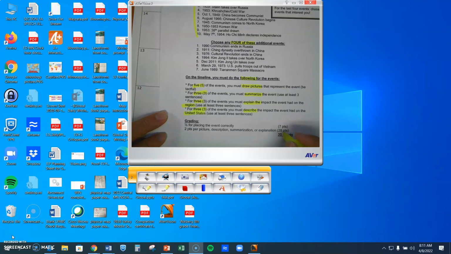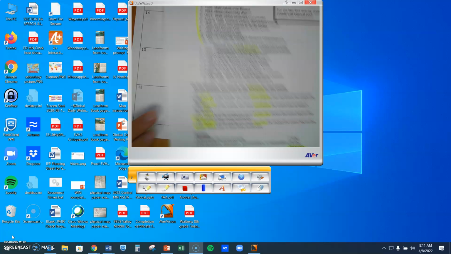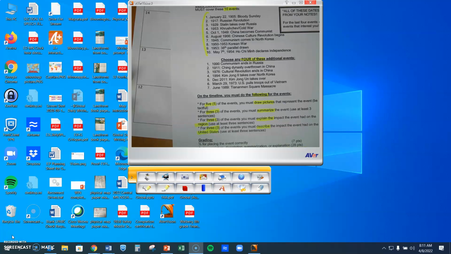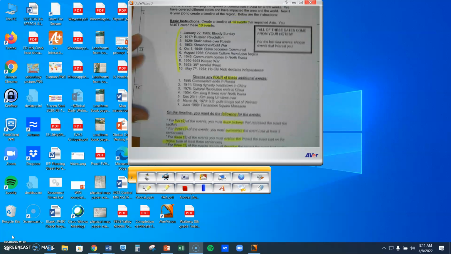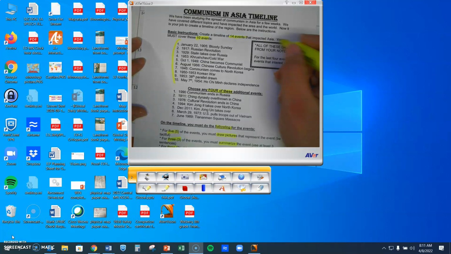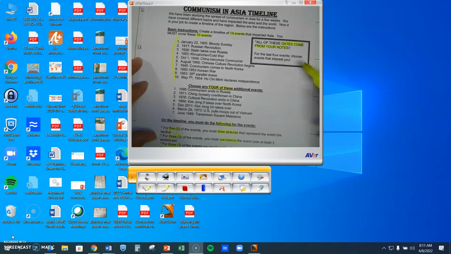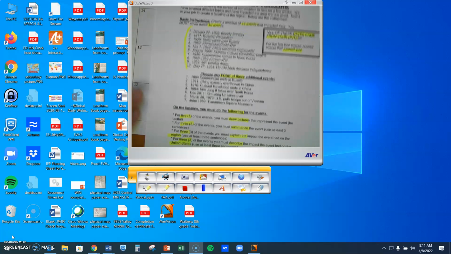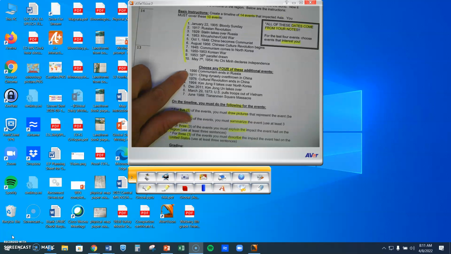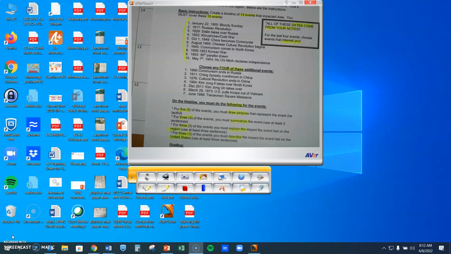This project is going to be worth 35 points, and you are going to receive the week to work on this. Now, the good news is this. All of these dates and information come from your notes. And for your final 4 events, choose events that interest you. So for example, if communism ending in Russia is something that does not interest you, then I would not do that event. So keep that in mind.